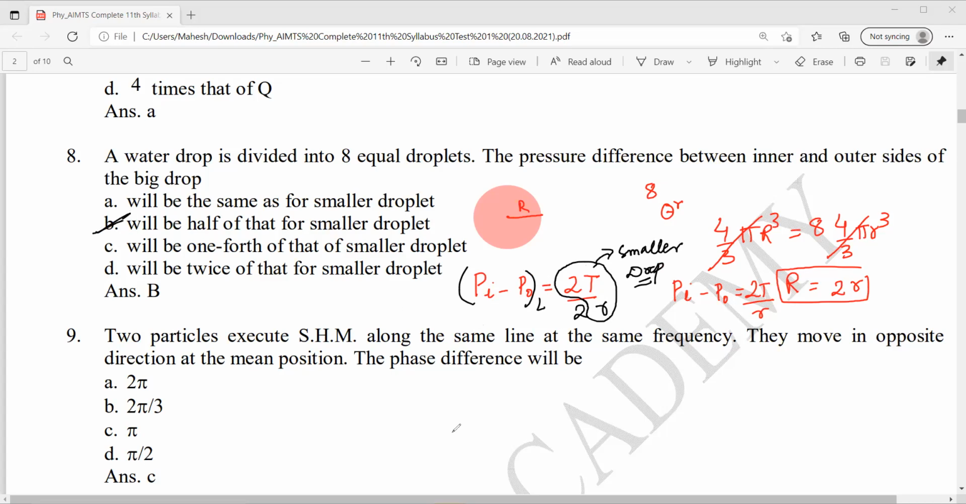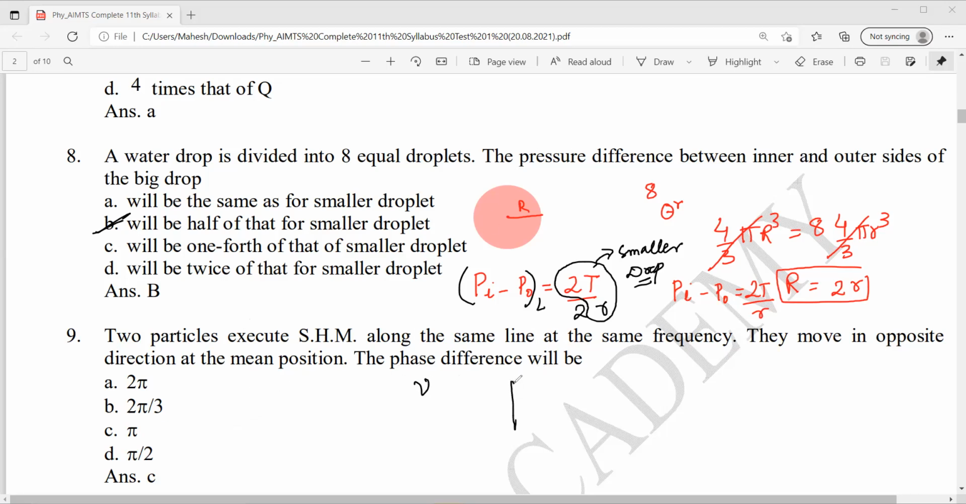Fine. Next, coming to question number 9. Two particles execute SHM along the same line at the same frequency. They move in opposite directions at the mean position. The phase difference will be? So the frequency is the same. They move in opposite directions at the mean position. So the phase difference will be how much?